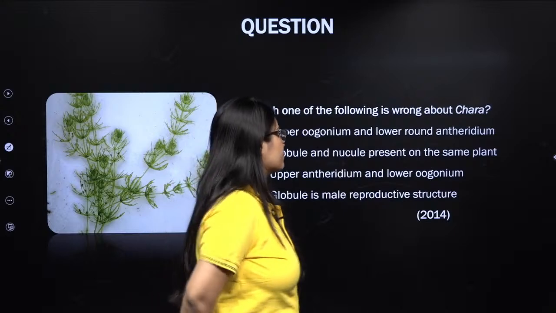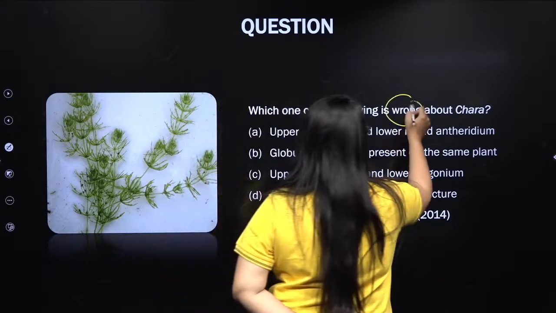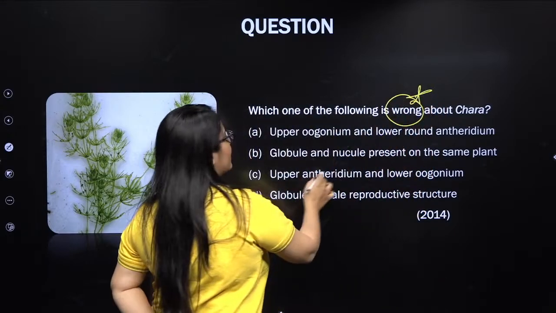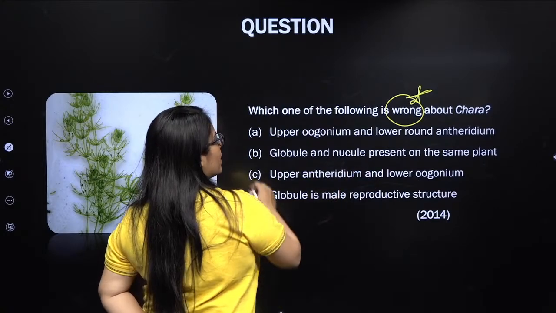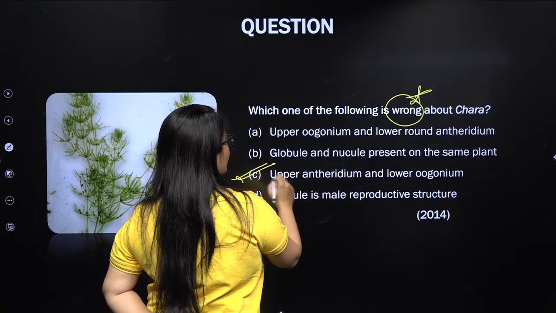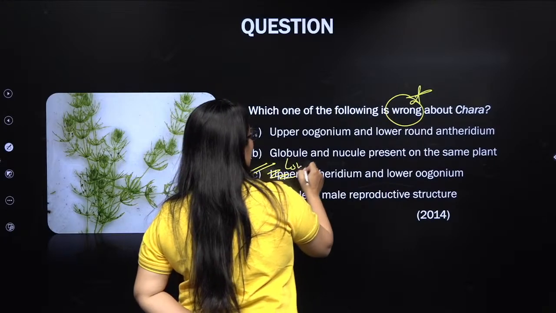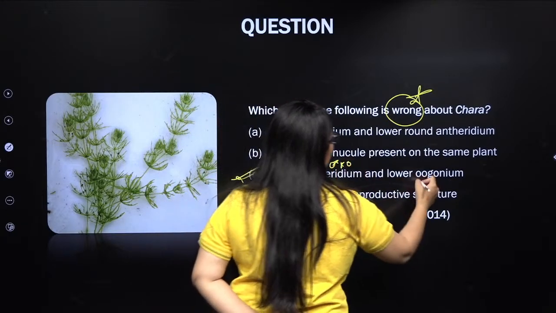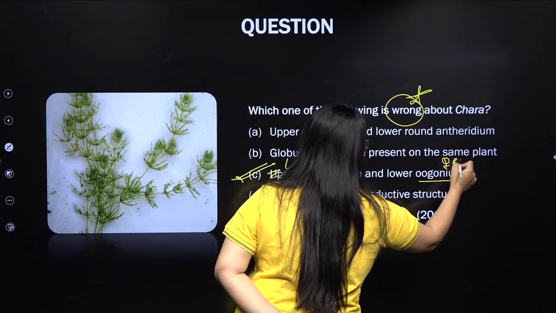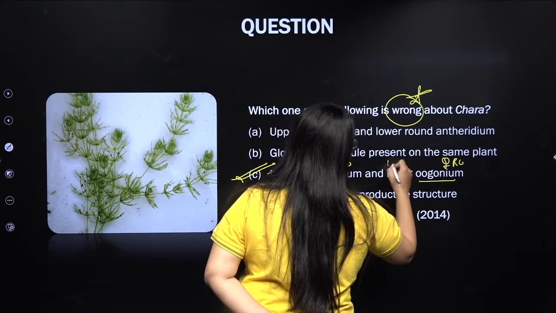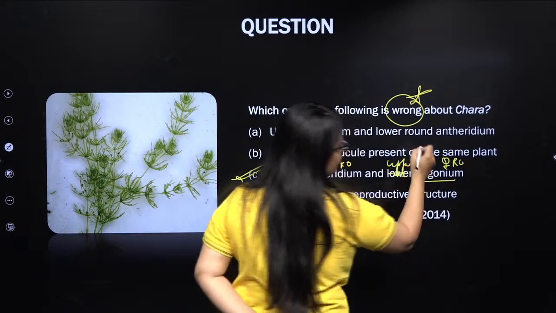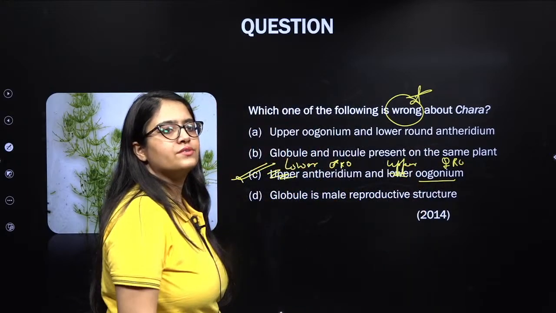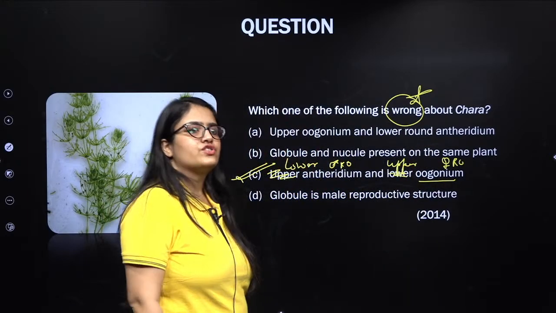Upper antheridium and lower oogonium is the wrong statement, because the antheridium, the male reproductive organ, is actually present on the lower side, and the oogonium, the female reproductive organ, is present on the upper side. That's absolutely correct. Let's see the next question now.